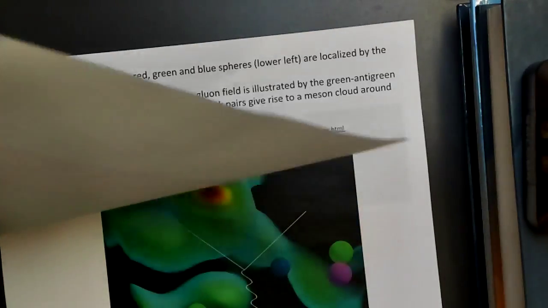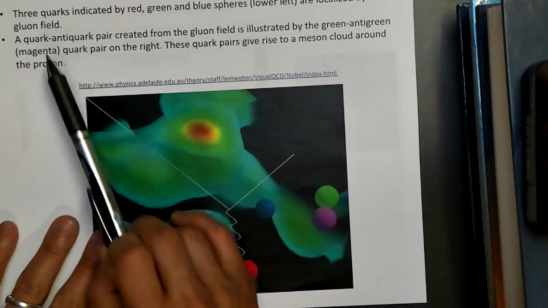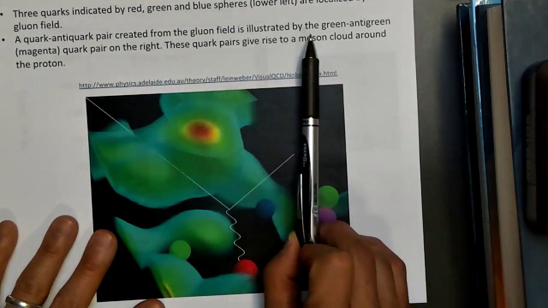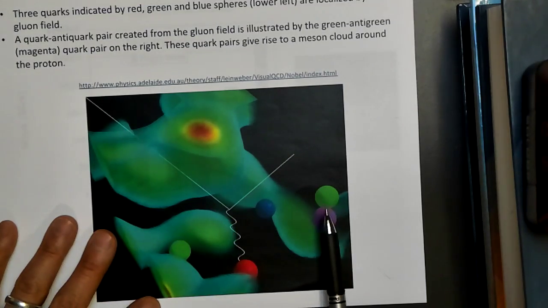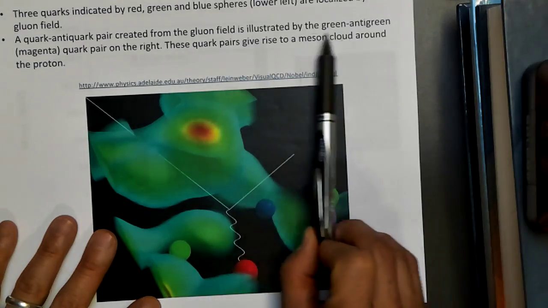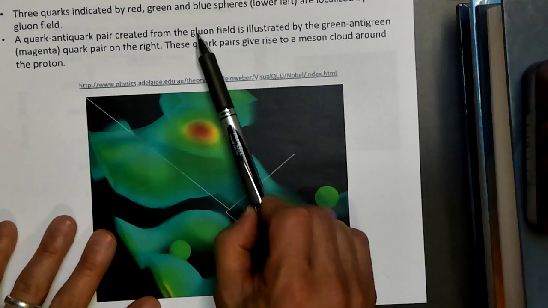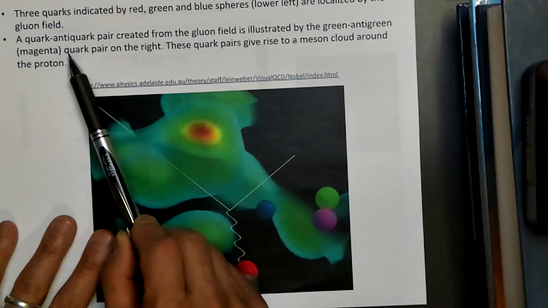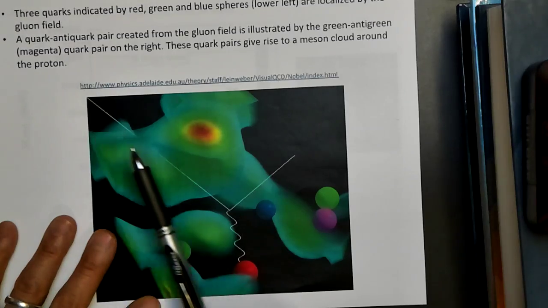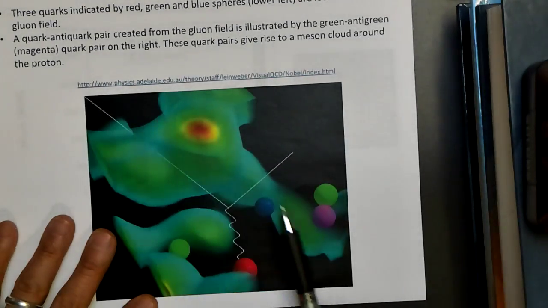So now here's another picture. Well, these are just the pretty pictures of the gluon field. Here you see a quark-antiquark being created out of the vacuum. And so here I'll just read it. A quark and antiquark pair created from the gluon field is illustrated by the green, anti-green, or magenta quark pair on the right. And these quark pairs give rise to the meson cloud around the proton.